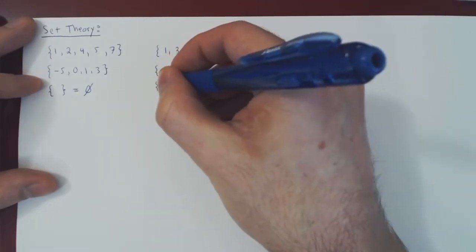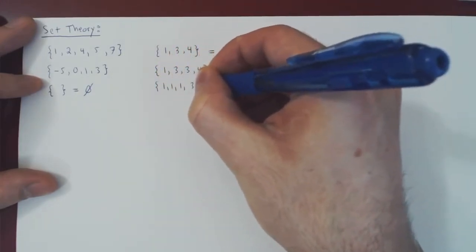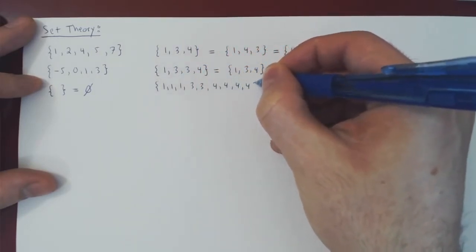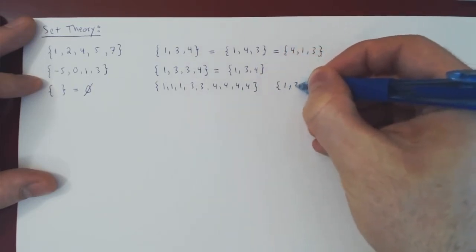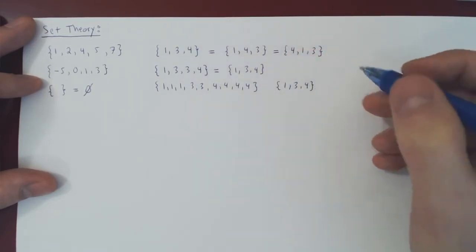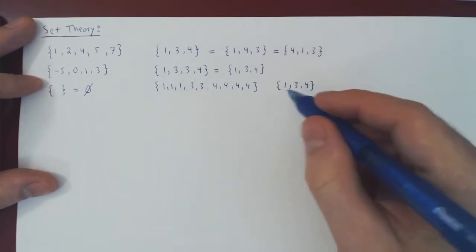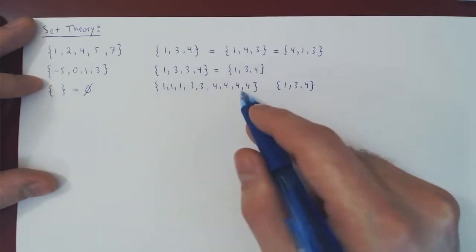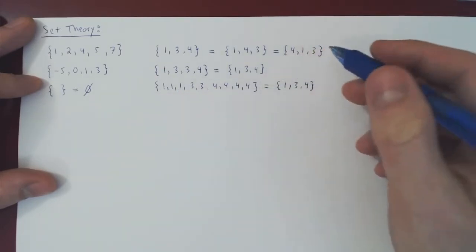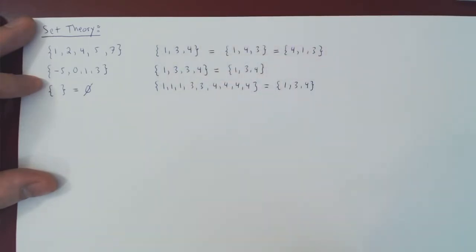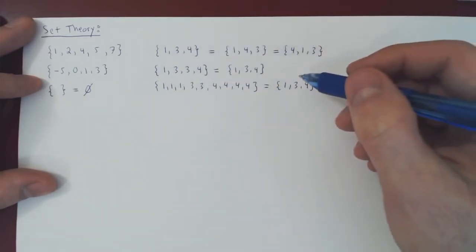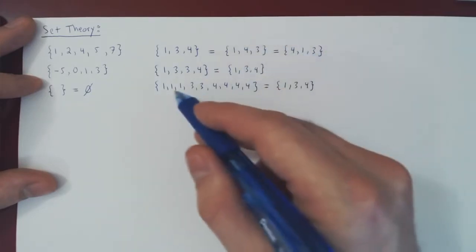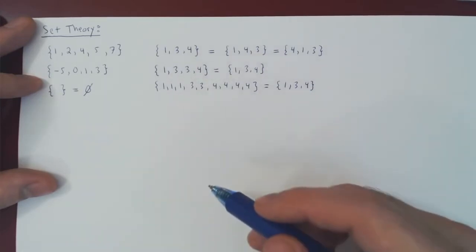You could do the same thing with, say, 1, 1, 1, 3, 3, 4, 4, 4, 4, and ask, is this equal to 1, 3, 4? The answer is yes. Both sets contain the elements 1, 3, 4. We disregard repetition, and so they are considered to be equal. So always remember, when we consider sets, we only consider the elements within the sets, not the order in which the elements are listed, and not possible repetitions.